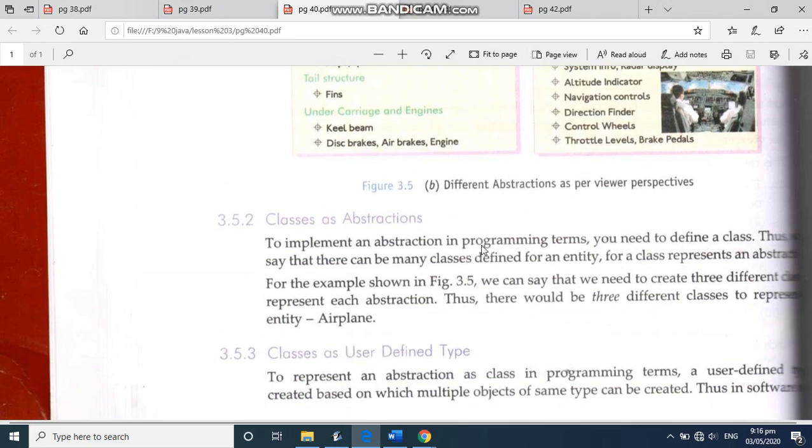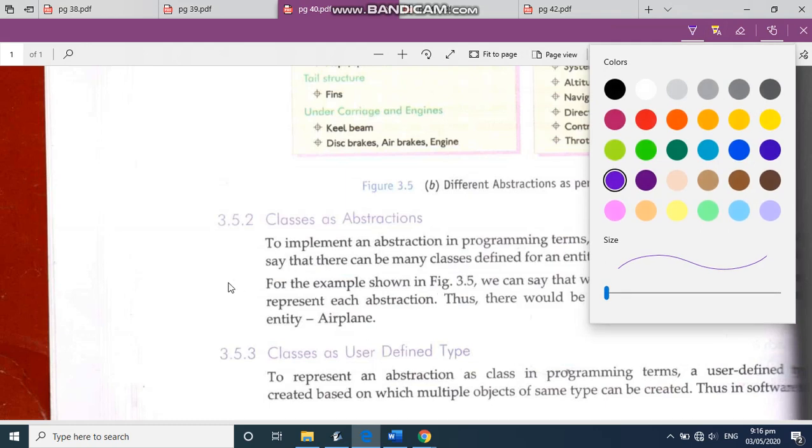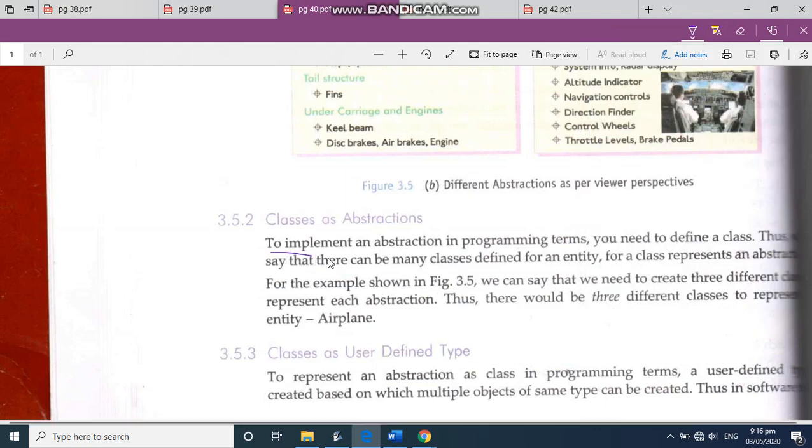Then classes as abstraction. To implement an abstraction, you need to define a class. So you can underline this line, that to implement an abstraction, you need to define a class.